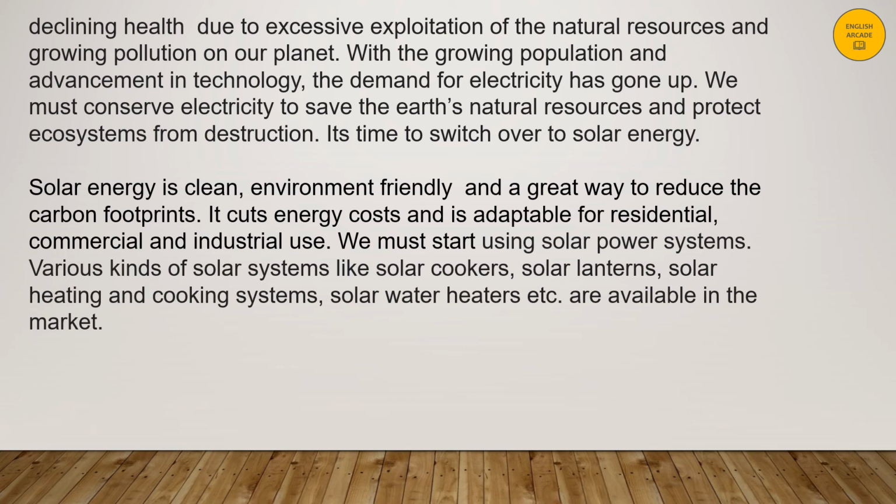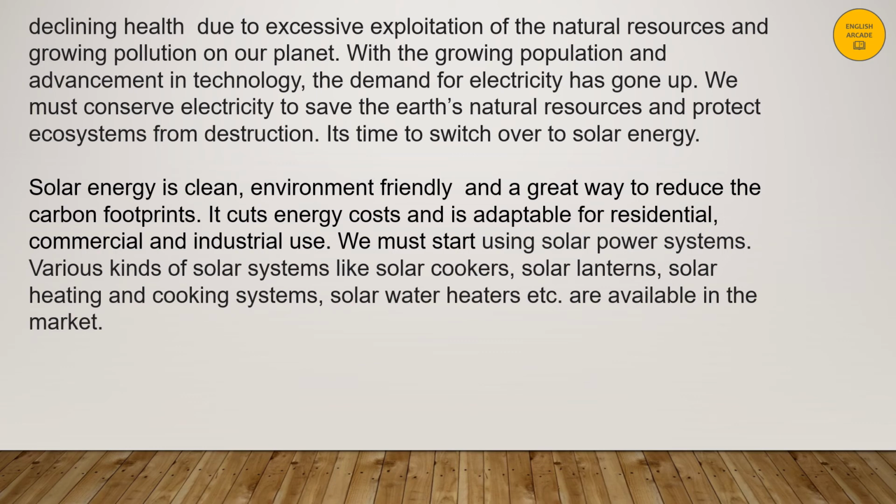Solar energy is clean, environment friendly, and a great way to reduce the carbon footprints. It cuts energy costs and is adaptable for residential, commercial, and industrial use. We must start using solar power systems.